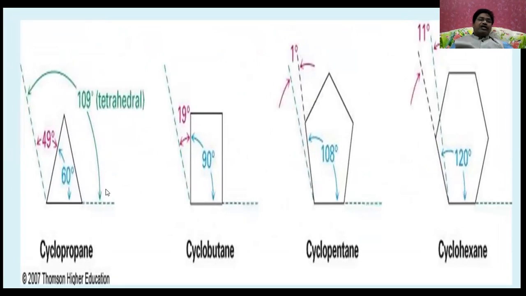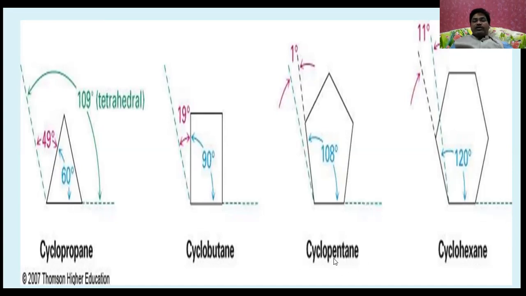Let us see how much deviation it is. Actually the carbon-carbon bond angle must be 109.5. Of course, it is rounded up to 109 degrees for our convenience. In cyclopropane, it is only 60 degrees. Therefore, 109 minus 60 means you get 49 degrees. It is deviated from the regular bond angle it should have. In the case of cyclobutane, the bond angle is only 90 degrees instead of 109. Therefore, it is deviated from 109.